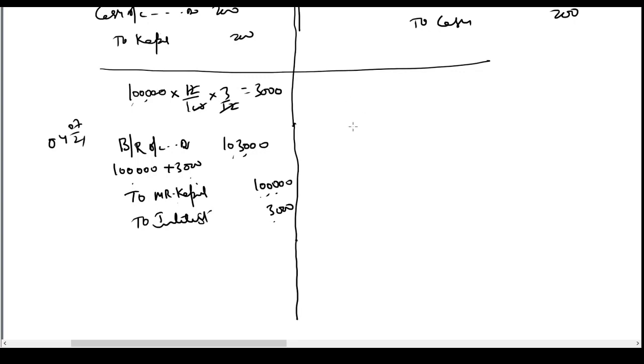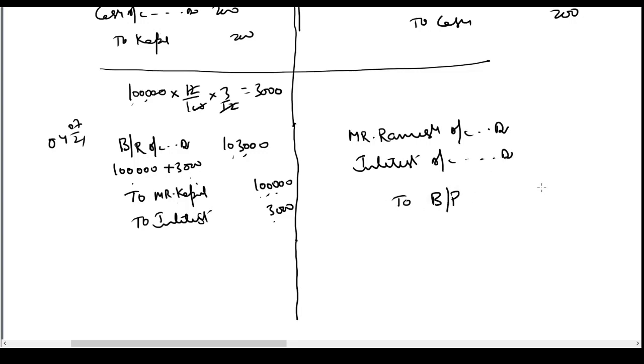Now in the books of Mr. Kapil, he is now giving a bill to Mr. Ramesh. So we'll say Mr. Ramesh account debit. I will not write the amount. I am paying some interest also, hence interest account also will be debited. I am paying the debt due to Mr. Ramesh in the form of a bill. The bill is for 1 lakh 3000 rupees. Out of this 3000 rupees is towards interest and the remaining 1 lakh rupees is towards the loan amount. So this is the entry passed on the date when the bill is renewed.